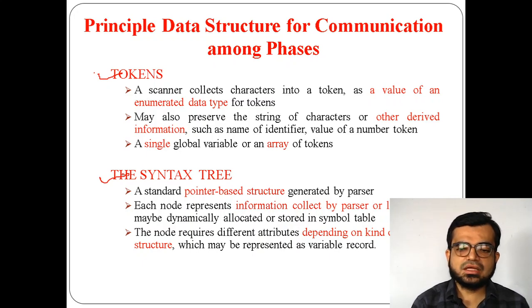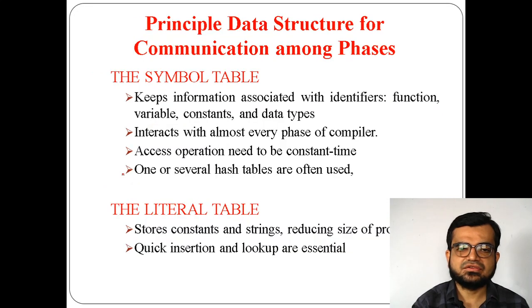Also the variable record: a record is a collection of information, and that collection of information will also be considered based on the language. So this is regarding the syntax tree.